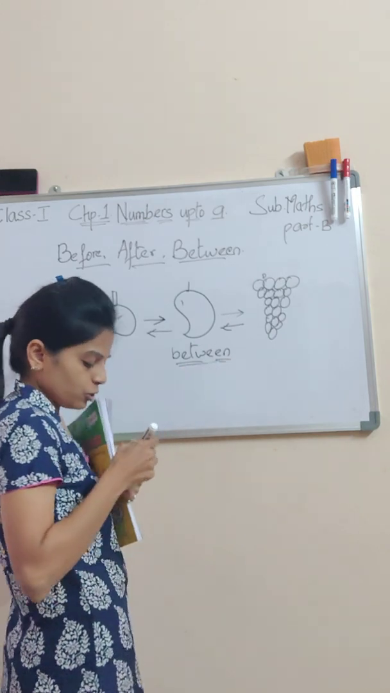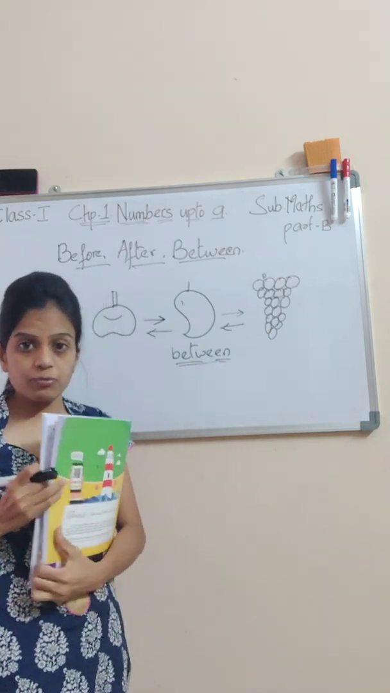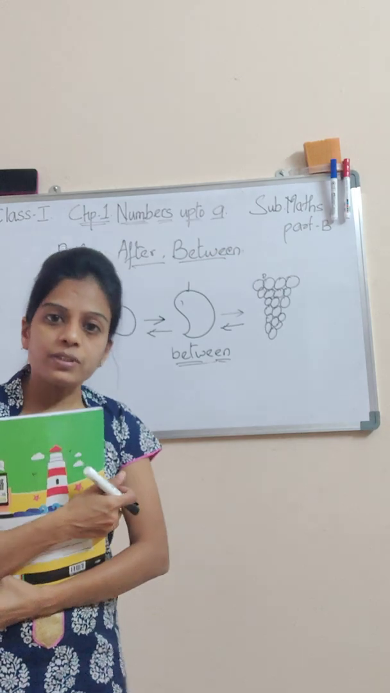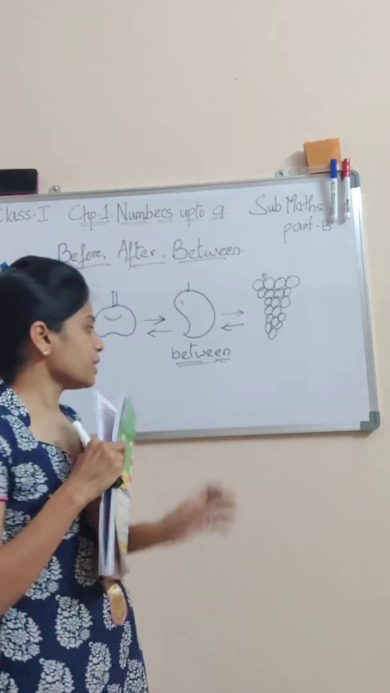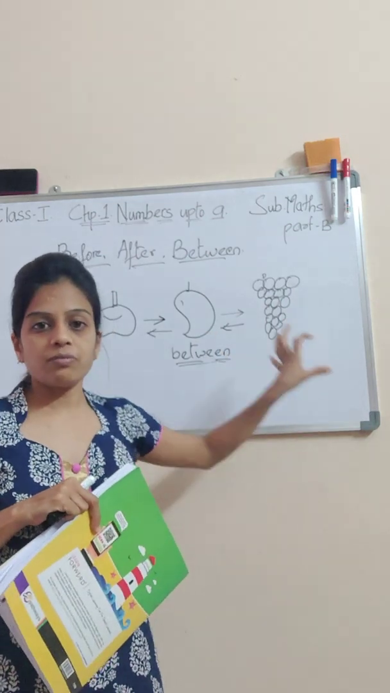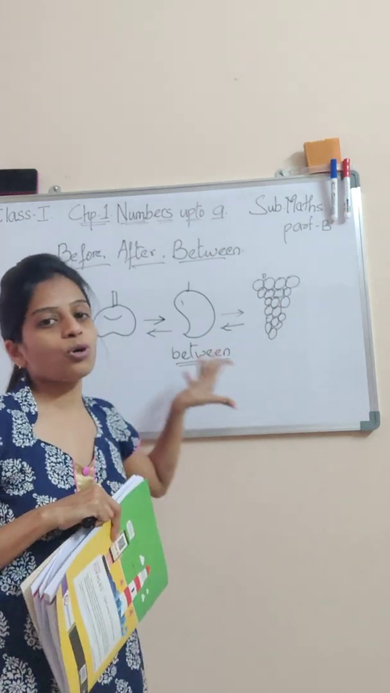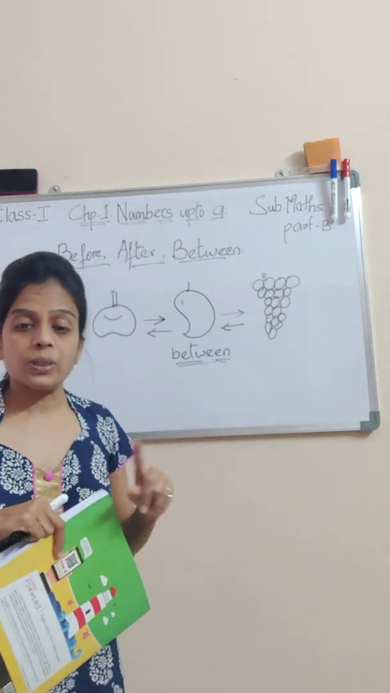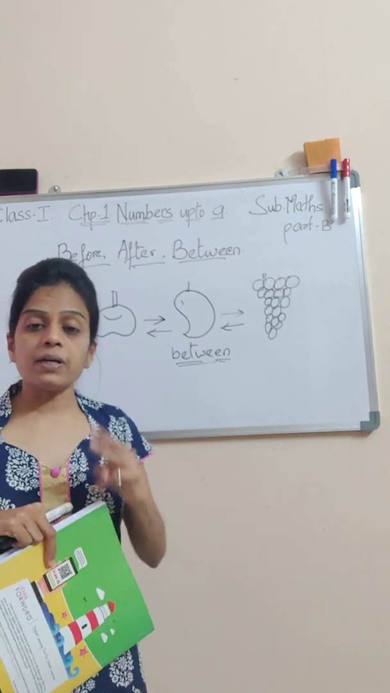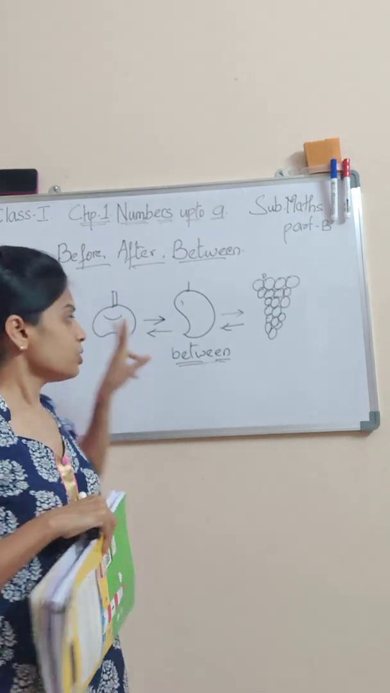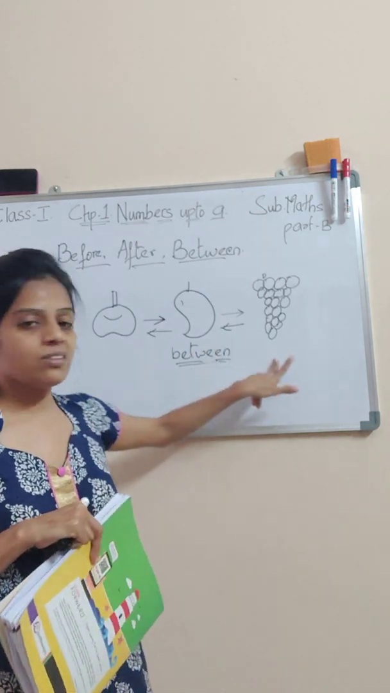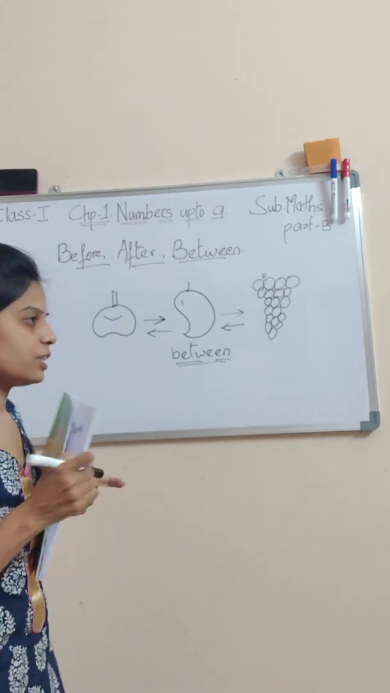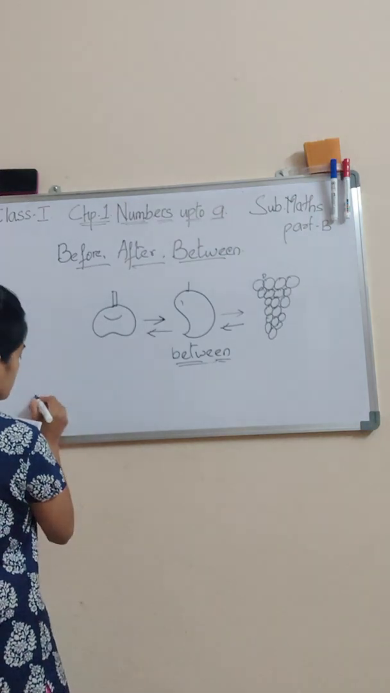Whenever you compare a number with before and after, you always compare with two numbers. If we have two numbers, one they will give you and one they will ask you to write, either the before or after number. But when it comes to between, the comparison is in three numbers. दो numbers के बीच में, मतलब total कितने हो गए? 1, 2 and 3.